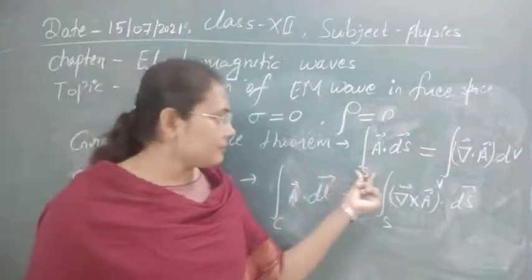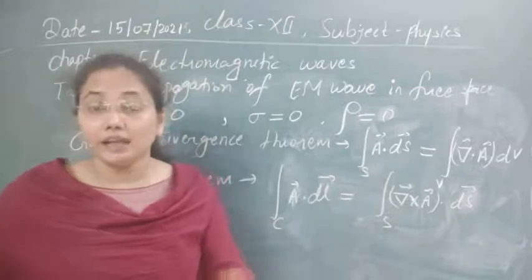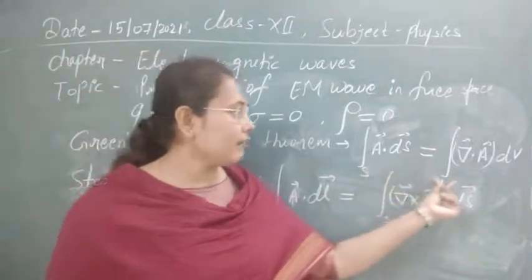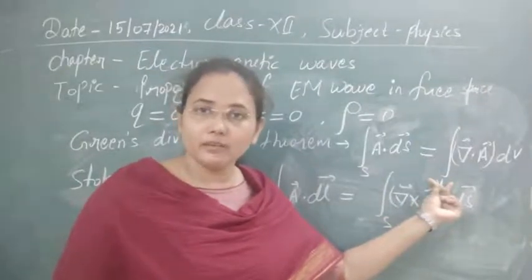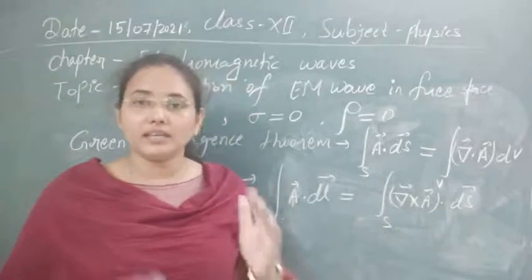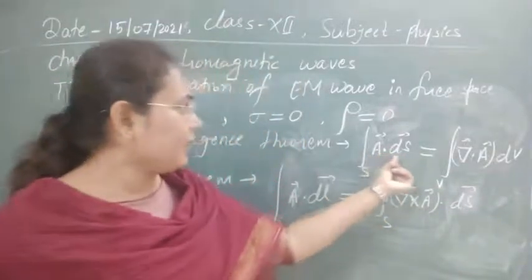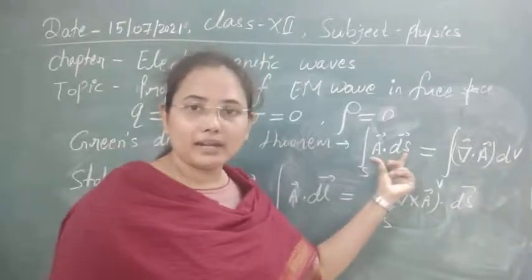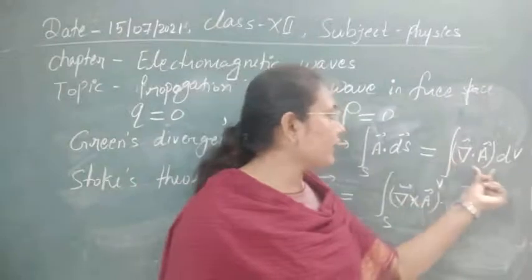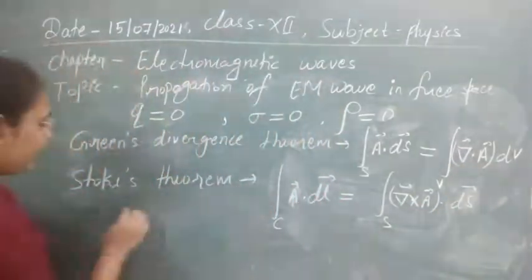If you are finding the surface area and working in 2 dimensions, then you get a surface integral, and while you are working in 3 dimensions, you get a volume integral, integrated over the 3 variables x, y and z, that is, all 3 dimensions. So if you have any vector A over the surface S, and you integrate A dot ds, then this is equivalent to the volume integral of del dot A, where del is an operator.